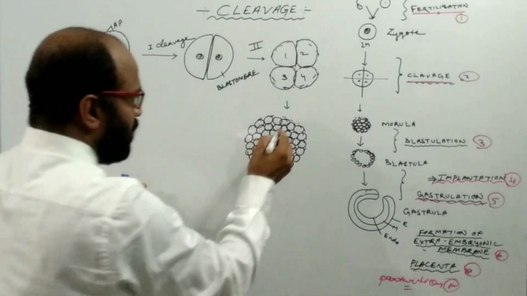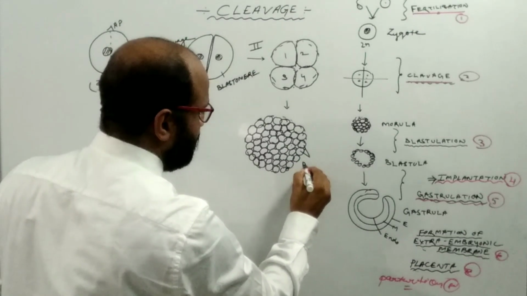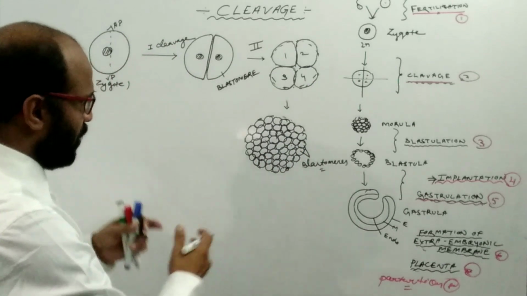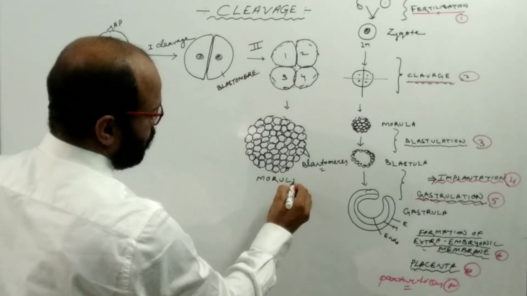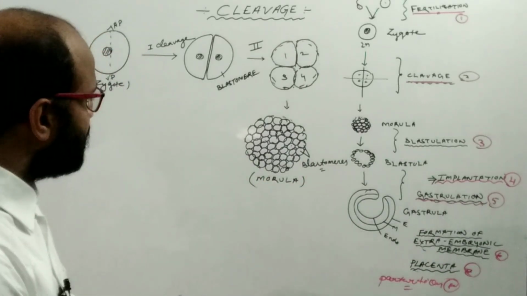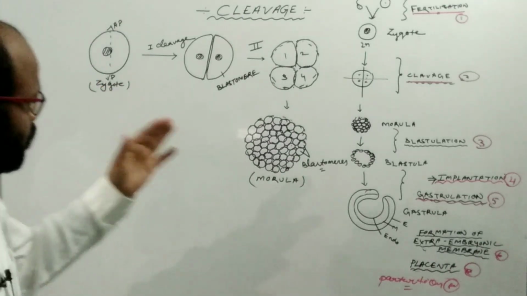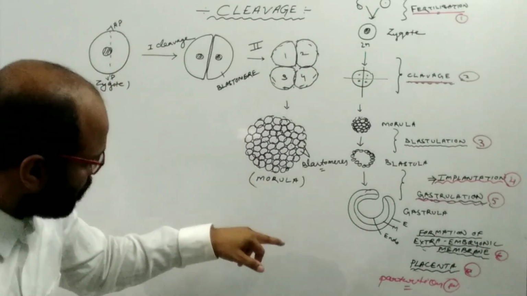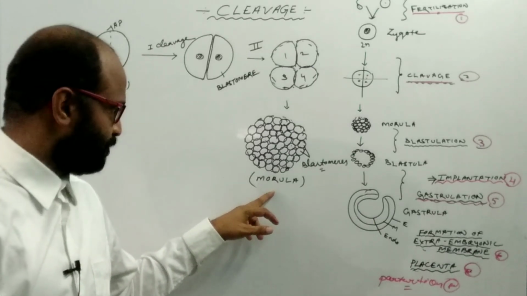So this mulberry structure, or solid ball of blastomeres, is known as the morula. So what is the meaning of cleavage? Cleavage is the process by which the single-celled zygote converts into a multicellular morula.